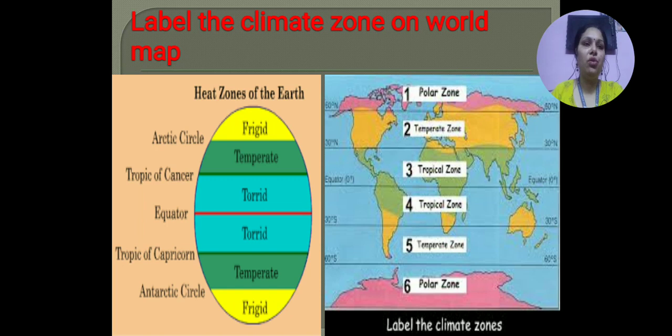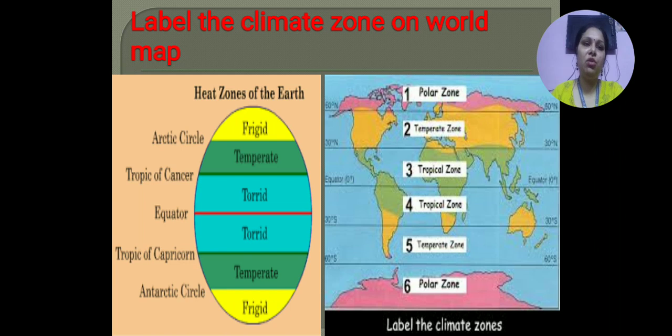The torrid zone is the region near the equator, and that is why these places have a very hot climate. The regions between the torrid zone and the frigid zone, on both sides in the northern hemisphere and the southern hemisphere, are called the temperate zone, and they have a climate that is neither too hot nor too cold.